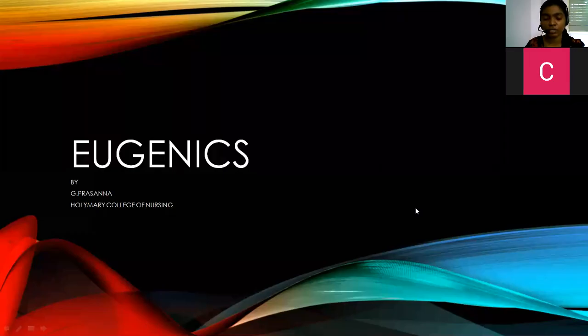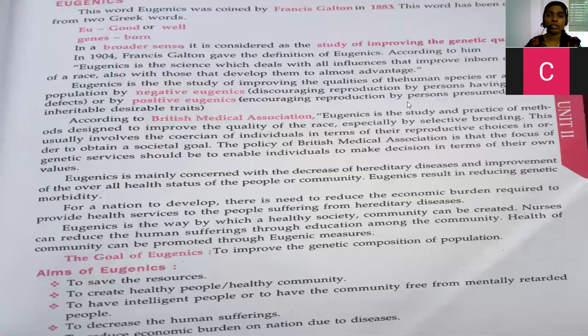So today's topic is eugenics from your second unit. Going through this eugenics topic directly from your textbook, I'm taking the pictures and I'm explaining.